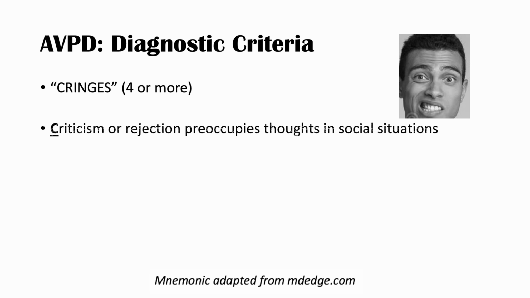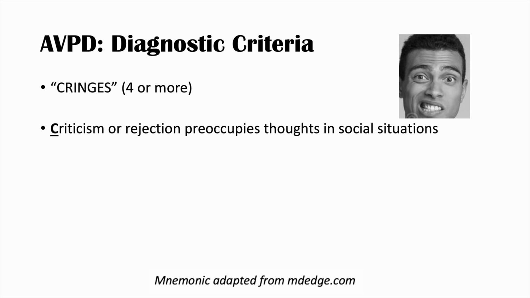Now, trying to remember all those diagnostic criteria can be difficult, but there's actually a mnemonic to help us remember, and that one is actually known as cringes. So again, we need 4 or more of cringes. So cringes is one mnemonic. There may be others, but I've seen this one being used. So cringes. So what do these letters stand for?